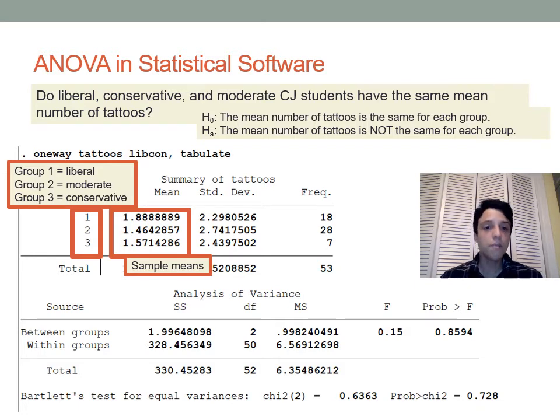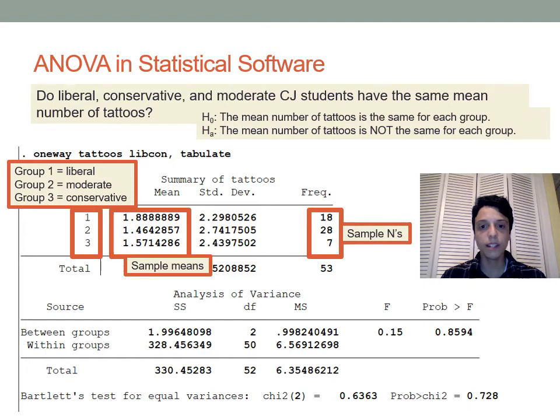So as you can see, there's some differences. Liberal students have the most tattoos, moderate students have the least number of tattoos, but they're all pretty similar. So the question here is going to be, do we have enough information based on these samples and these sample means, and the standard deviations and sample sizes you can also see in those rows there? Do we have enough information based on these 3 samples from the class to say that liberal, conservative, and moderate students have different numbers of tattoos among criminal justice students as a whole?